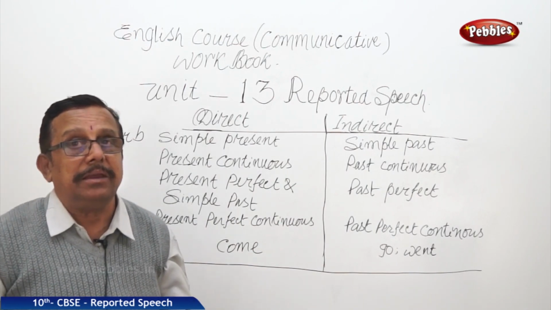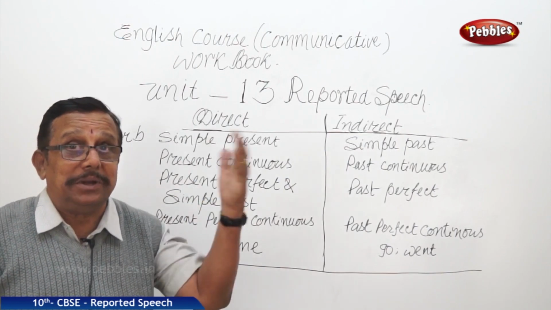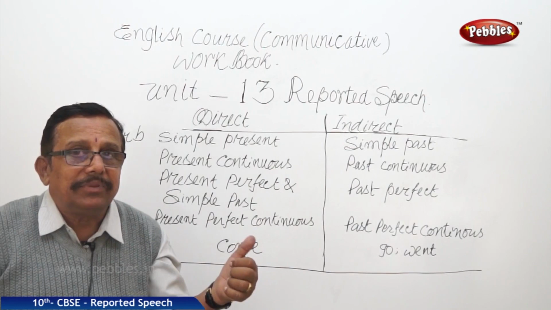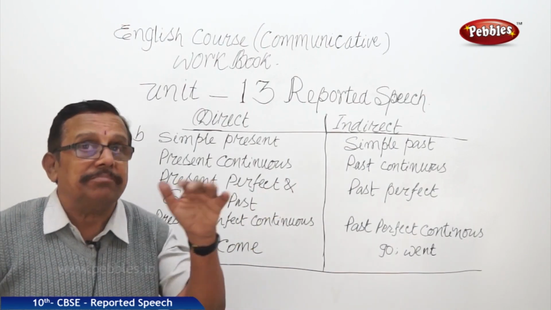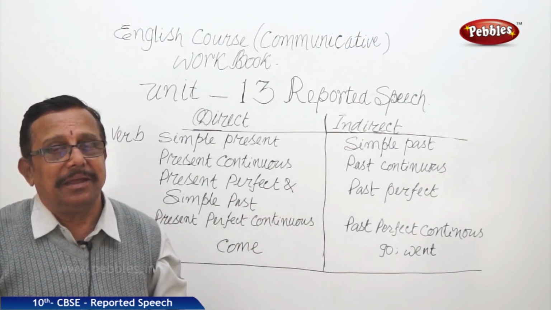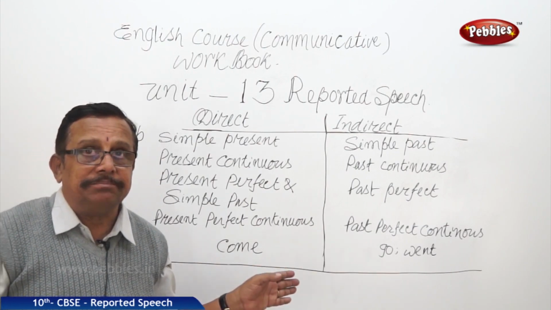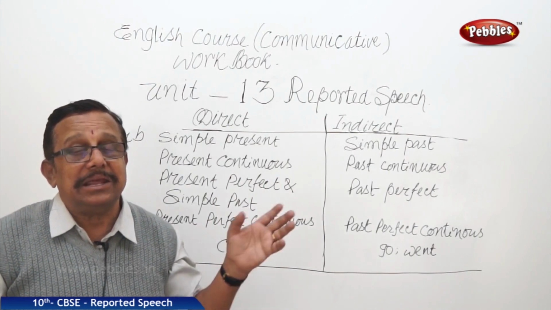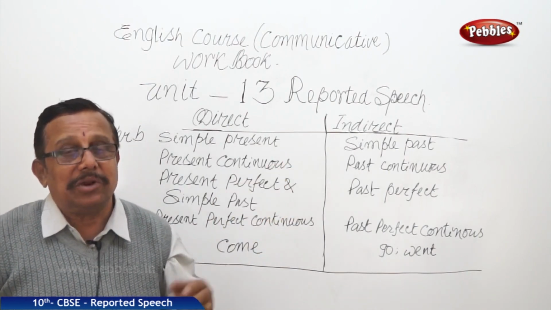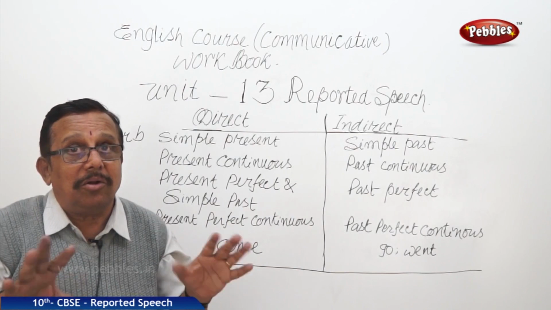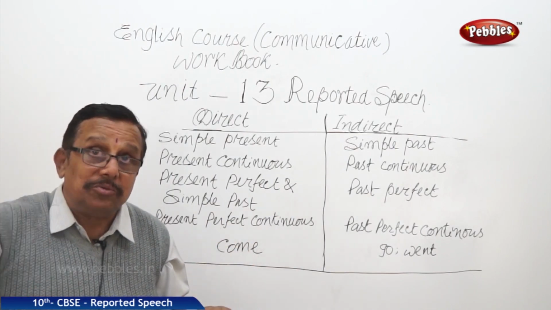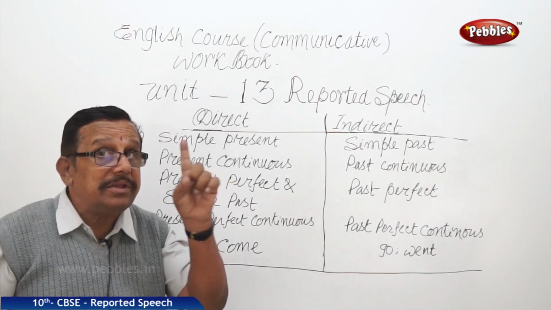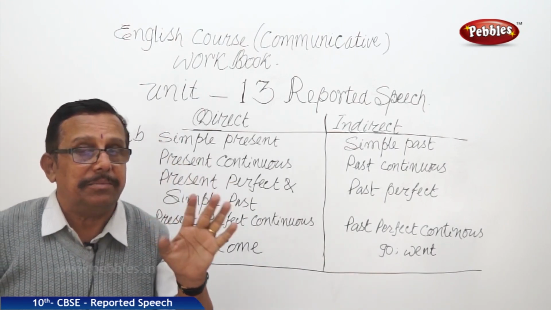Now come. He came to me. If that has to be put into indirect, I say he came to him, he went to him. Right? I will come. He said that he would go. It is not that he would come. He would come means he will come to me. No, I don't want him. I want to send him to him. So there it comes to go. This happens only with come. No other verb.